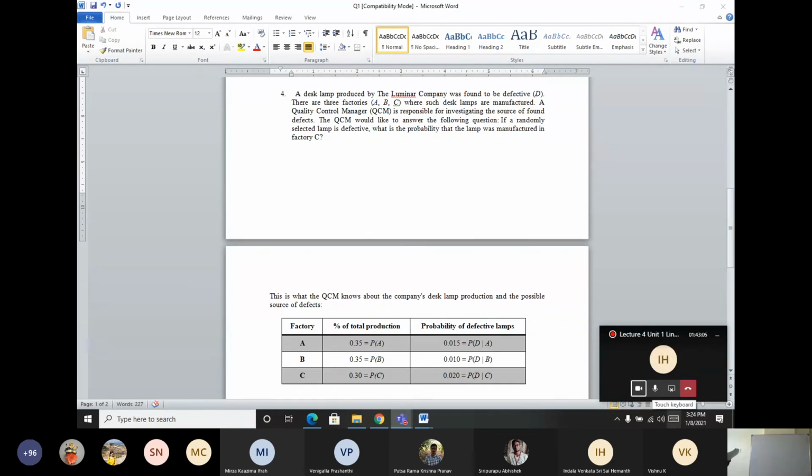So for those who require me to write, I will just write it once. Probability of C given D will be equal to probability of D given C into probability of C by total probability. So that is 0.30 into 0.020 divided by 0.35 into 0.015 plus 0.35 into 0.010 plus 0.30 into 0.020, that is equal to 0.40678. Okay.